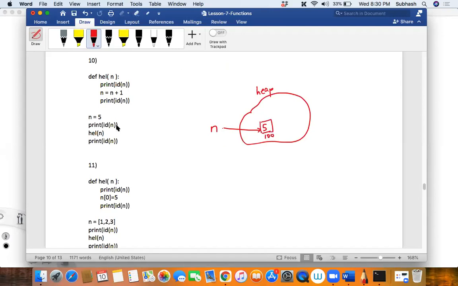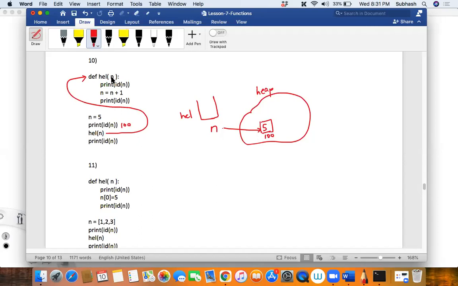Then what will id of n print? It will print 100. Guys, is that okay? Are you understanding what I'm saying? Then what happens? Hell of n will be called, the hell function. So n is being passed as a parameter, isn't it?